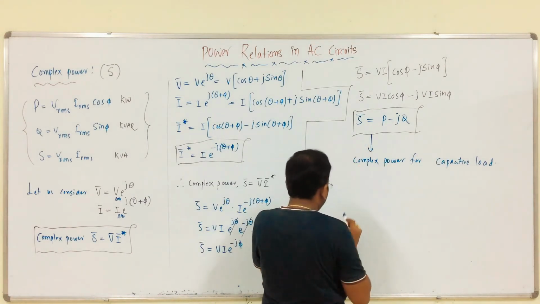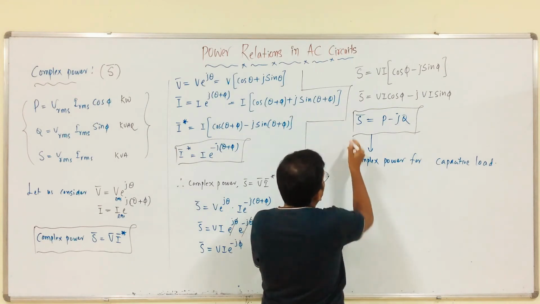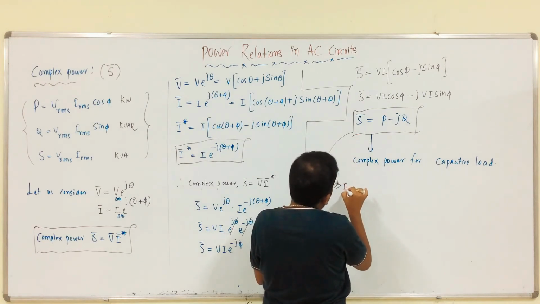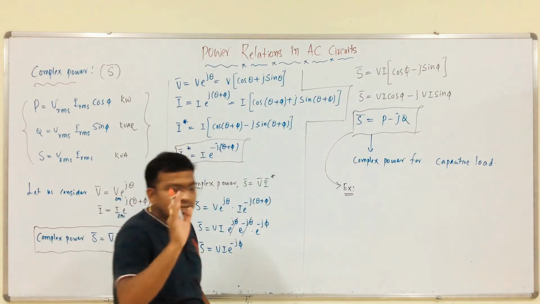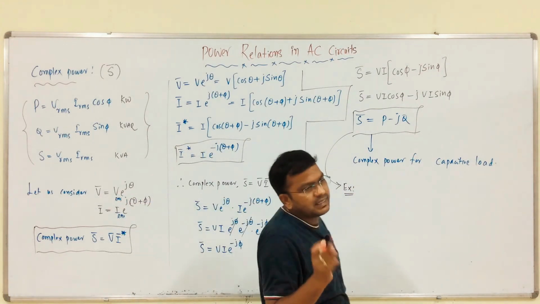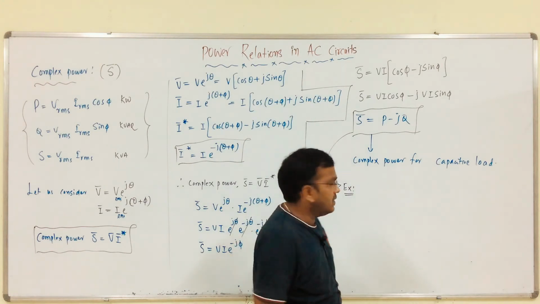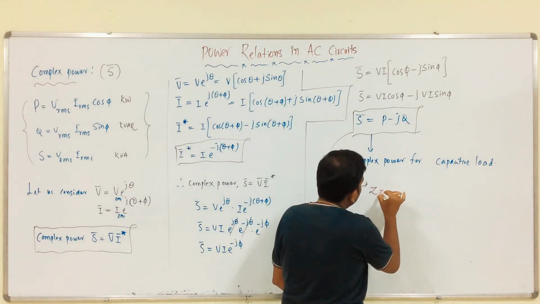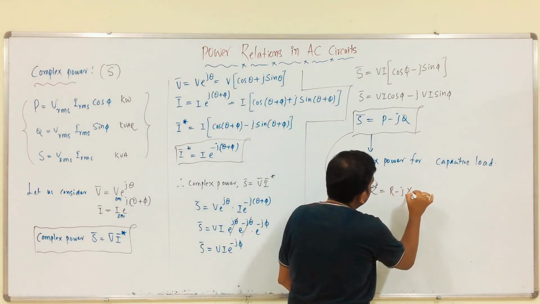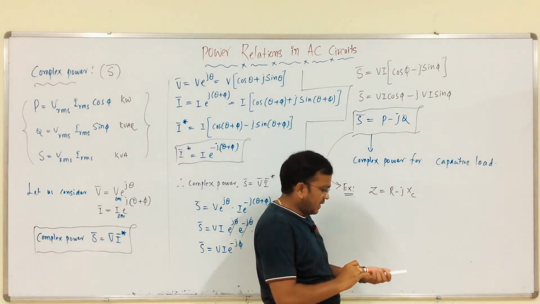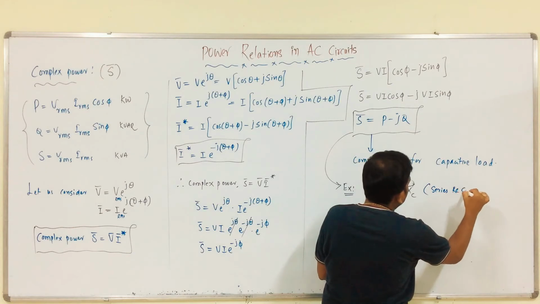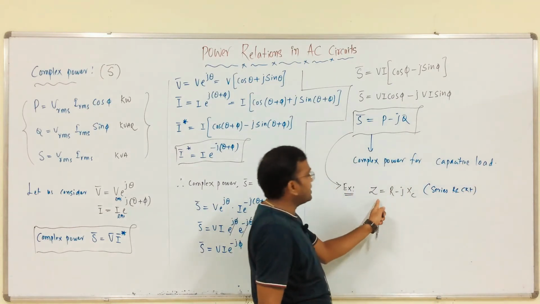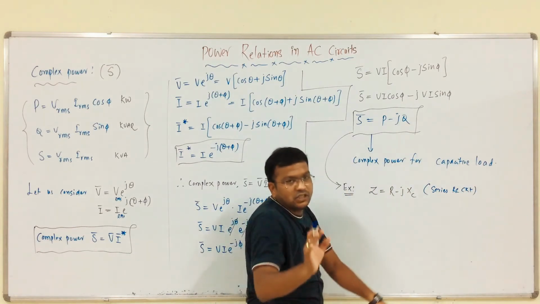See, for example, if you have any confusion, just consider this example. For RC circuits, consider any RC circuit, whether it is series RC or parallel RC. What is the impedance? R minus jXC, right? This is a series RC circuit. What is the impedance there? Z is equal to R minus jXC.